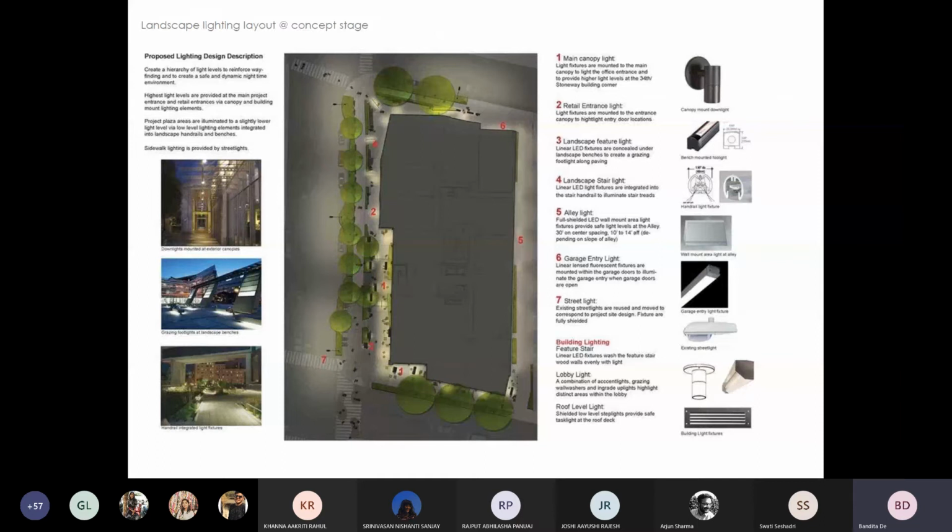Lighting concept: this is a graphical representation of a lighting concept done right at the beginning of your concept stage. Something that we would be expecting you to do for your landscape assignment as well. You need not get into detailed calculations or specifics, but once you have conceptualized your landscape design, your outdoor design, you have to first identify which areas of your design require functional lighting, and then which are the areas that you want to aesthetically enhance.